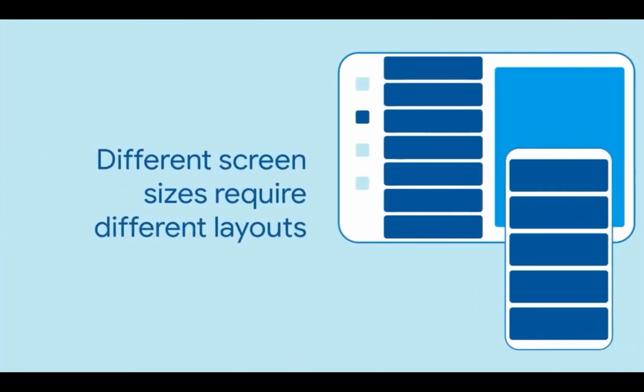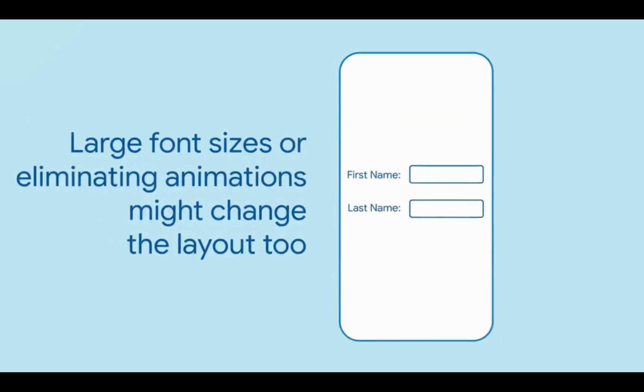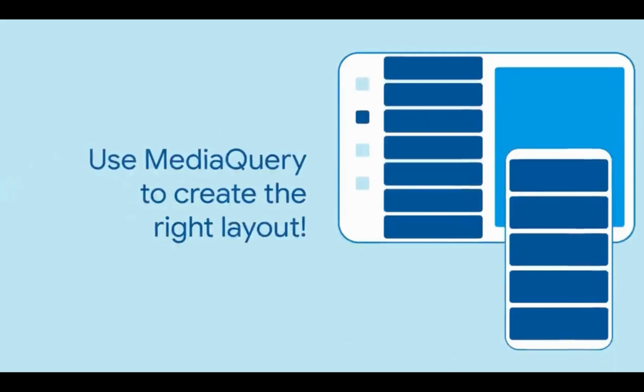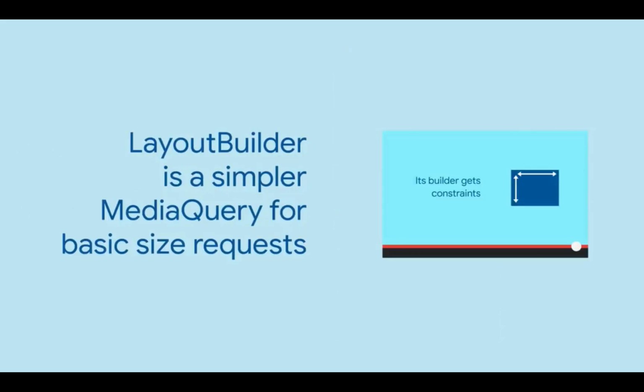And that is Stream Builder. Next, there is Media Query. If you're writing an app for both phone and tablet, you'll want to have different UI layouts for screen size. You might find yourself in a similar situation if your user has a preference set for a much larger font size or wants to minimize animation. Thanks to Media Query, you can get information about what size device you're on, as well as user preference, and